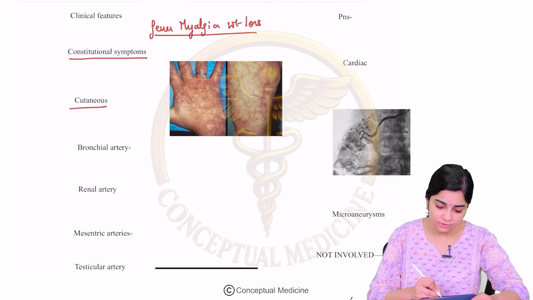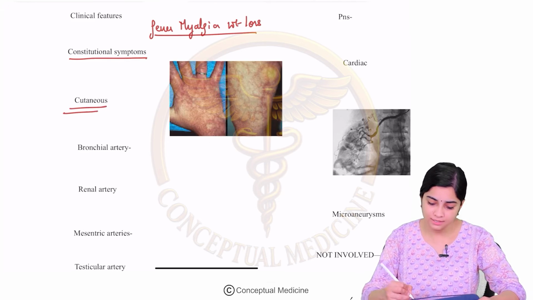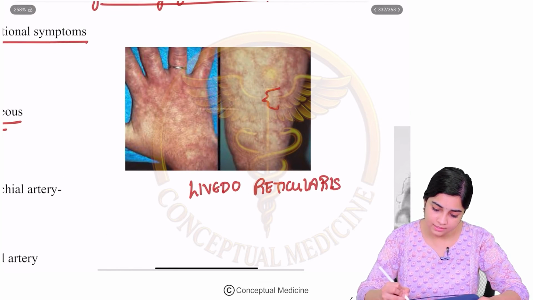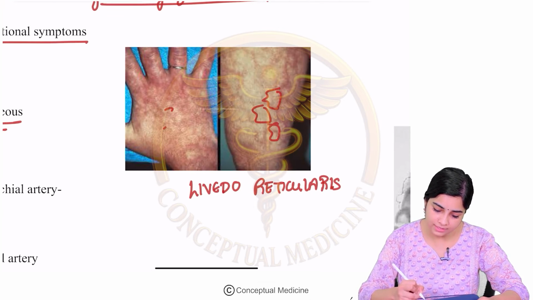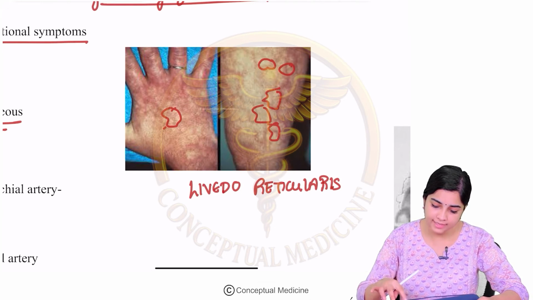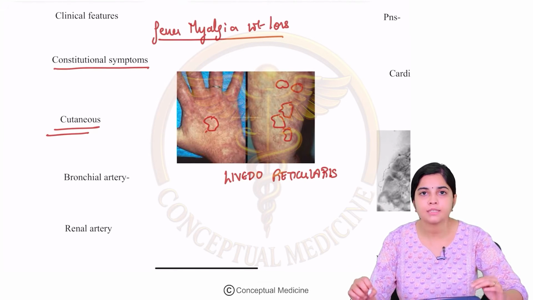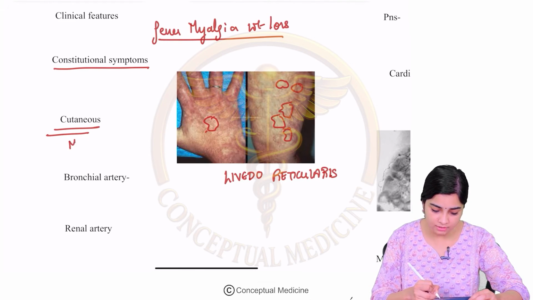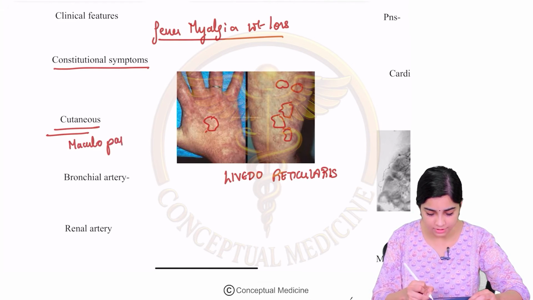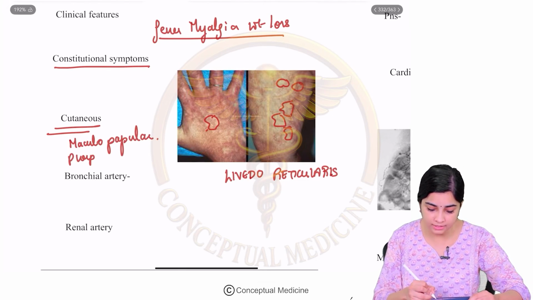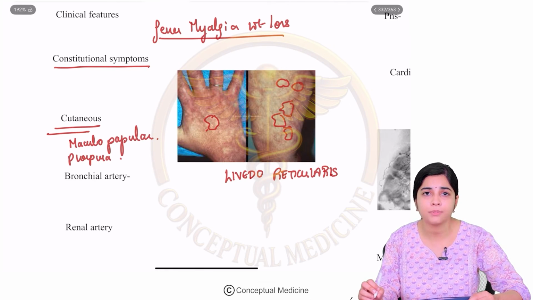When you look at the cutaneous involvement, the characteristic rash that we see is what we call livedo reticularis. You can see the net-like lacy appearance of this rash, which can be seen in both the hands and feet, which is a characteristic rash of PAN. Apart from this, there can be other forms of rashes, which include maculopapular rashes. You can have small vessel involvement concomitantly, and you can have a palpable purpura as well.